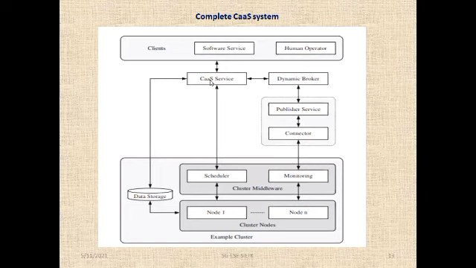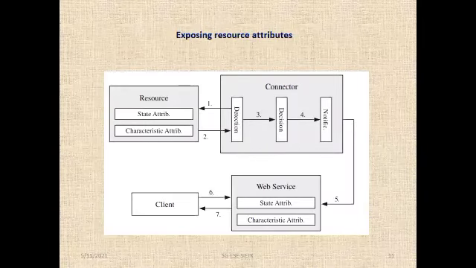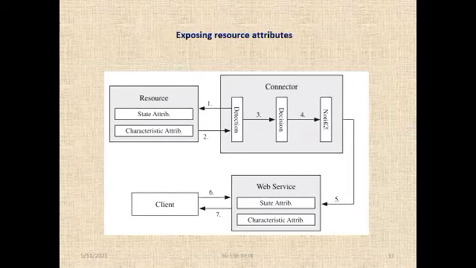Now the CASS, cloud as cluster as a service, helps me via the dynamic broker. Dynamic broker is one of the algorithms. It is just filtering my services, these publish service and discovery services. I'm also using some connector, and let me explain the working principle of the connector. The connector has three nodes: notification, decision, detection.